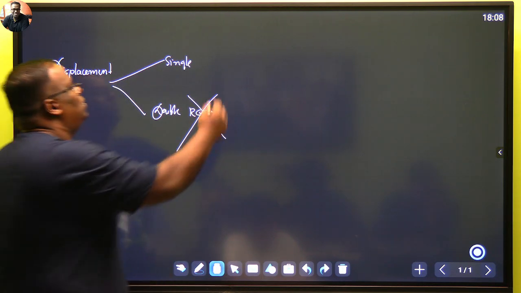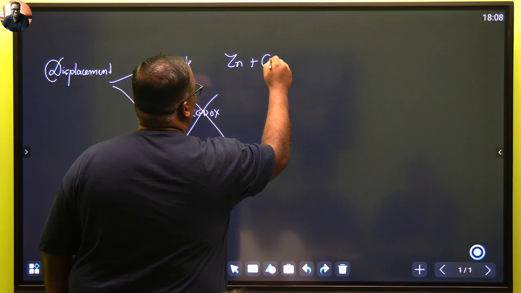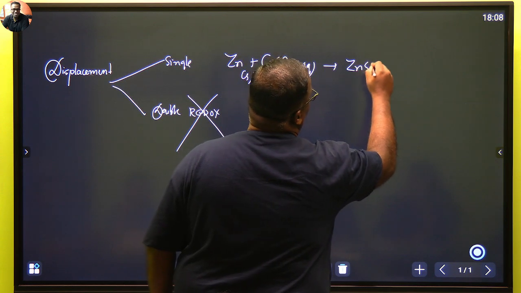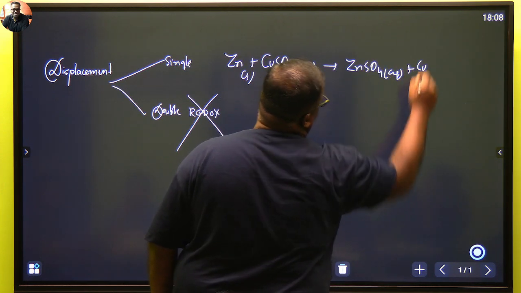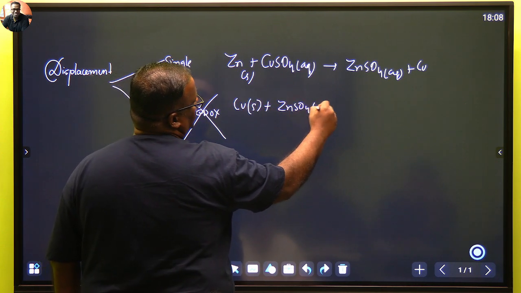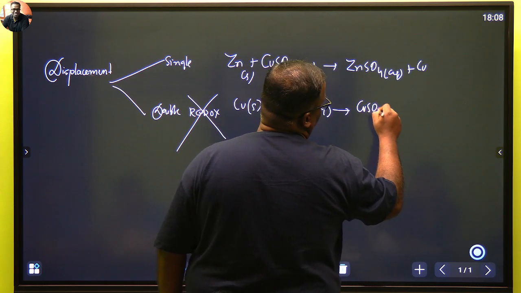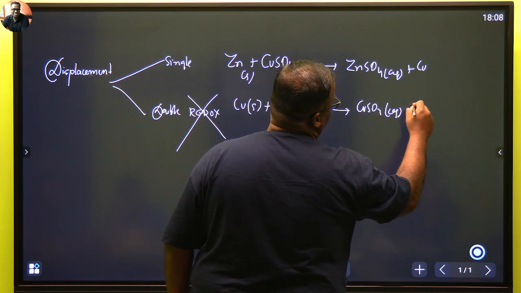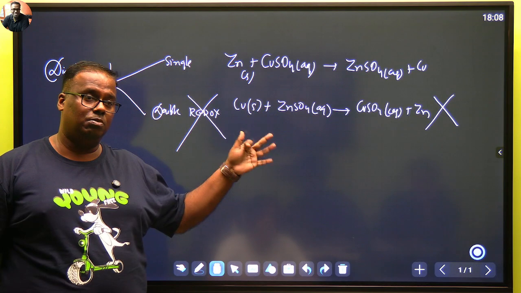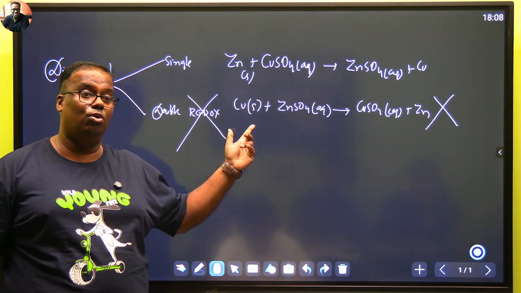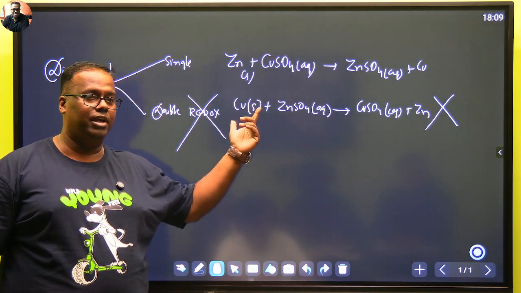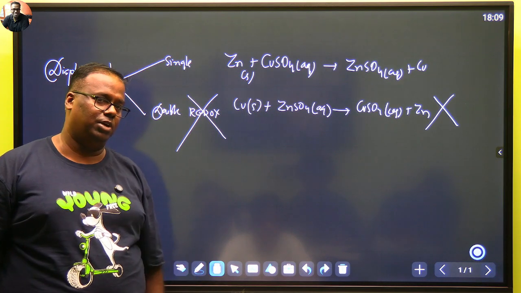One of the reactions that you can always get is zinc reacts with copper sulfate aqueous to give you zinc sulfate aqueous plus copper. In the exam they may write it like this: copper solid reacts with ZnSO4 aqueous gives you CuSO4 aqueous plus Zn. This does not happen. Remember the reactivity series. Zinc is higher. Copper does not have the capacity to drive away zinc's girlfriend. Zinc has the capacity to drive away copper's girlfriend.